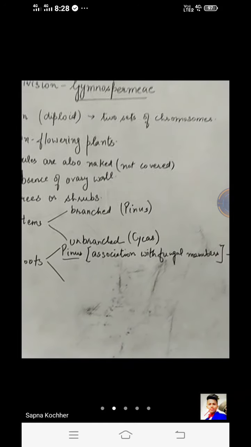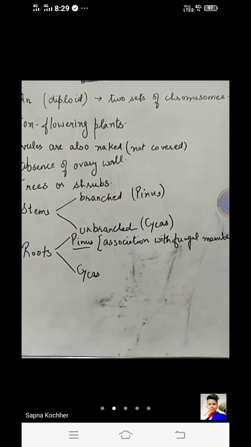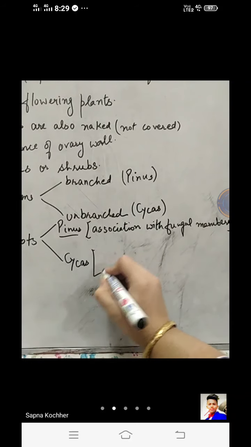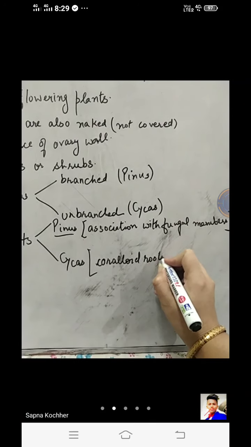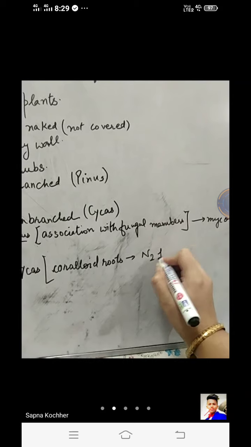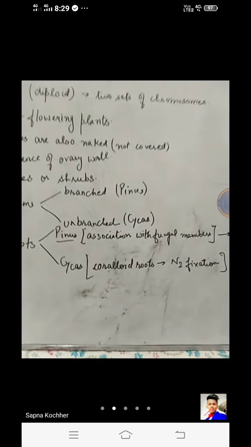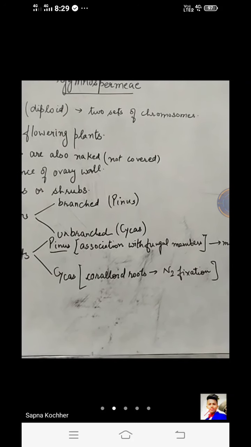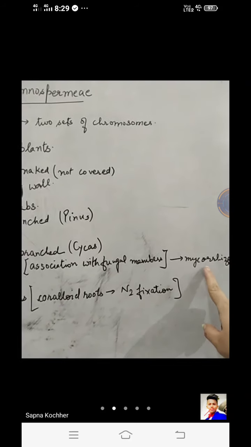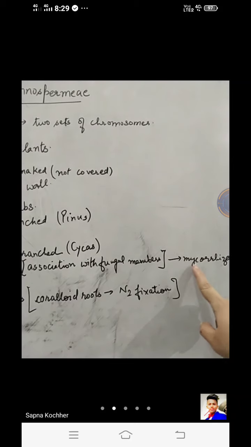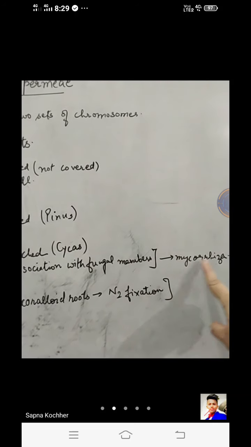Clear? And also the example for Cycas. In the case of Cycas, again the roots are very specialized and these are called the coralloid roots. Coralloid roots help in the nitrogen fixation. So the specialization of the roots in the Cycas is termed as coralloid roots, and the one for the Pinus is called the mycorrhizal roots, right? Why mycorrhizal roots? Because they are having the association with the myco members. Myco stands for the fungi. Rhiza stands for the roots. So myco means fungal and rhiza means roots.